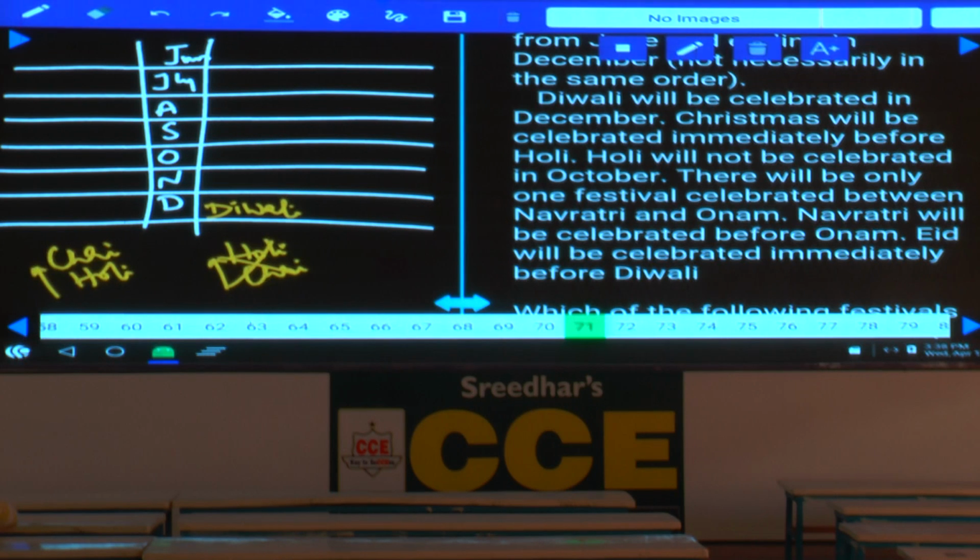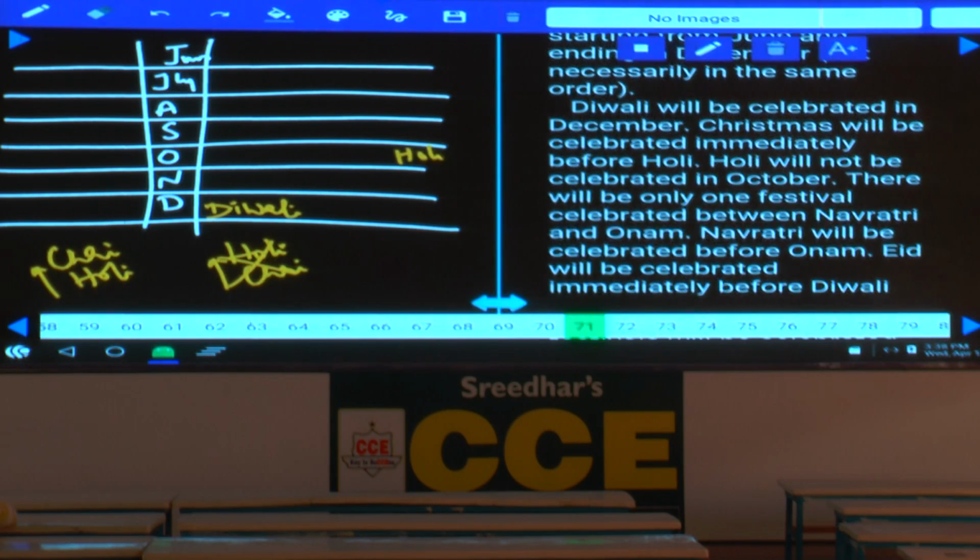Christmas is immediately before Holi, and Holi will not be celebrated in October. Holi in October is completely ruled out, and Holi cannot be here. As Holi cannot be here, then what are the different possibilities we can have for this Holi? Holi can be in the month of November, isn't it? September, August and so on.